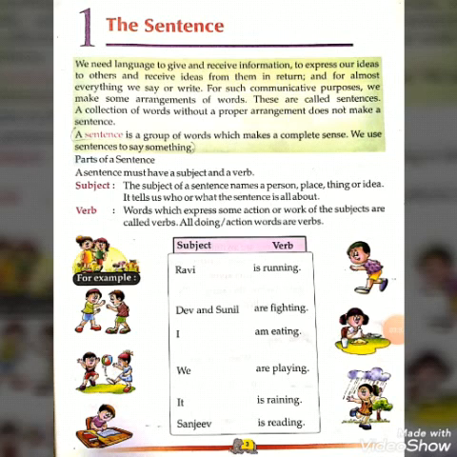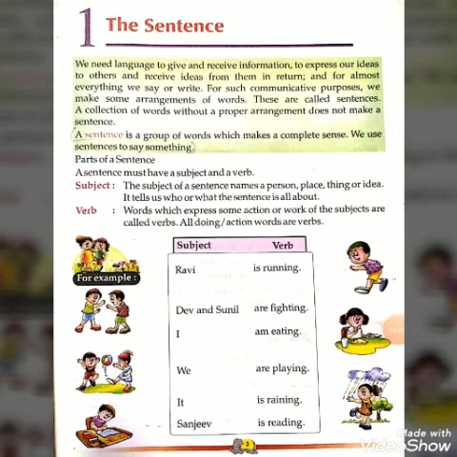It tells us who or what the sentence is all about. You can see here the example: Ravi is running. So here the subject is Ravi. It tells about who is running in this sentence.